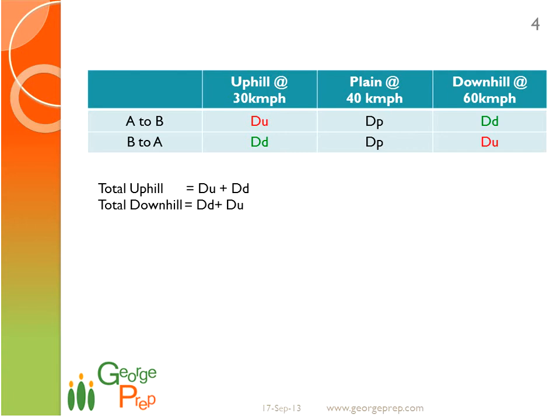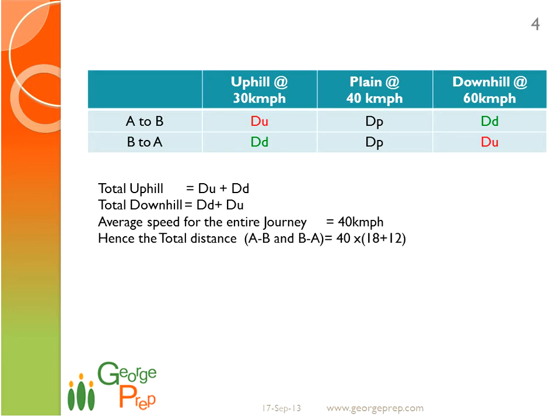Now the first question was asking for the distance between A and B. Now we identify the average speed of the entire journey. We have been given the time taken in the question, right? So we can find out the distance. The average speed of the entire journey is 40 km per hour. Hence the total distance from A to B and B to A is 40 into the time taken for the journey. A to B is 18 hours and B to A is 12 hours, which turns out to be 1200. But the question was asking for one-way distance, right? So that will be 600 km.